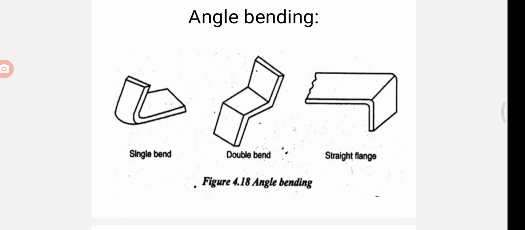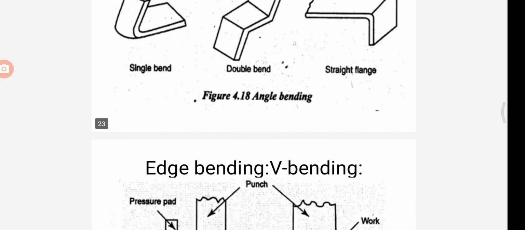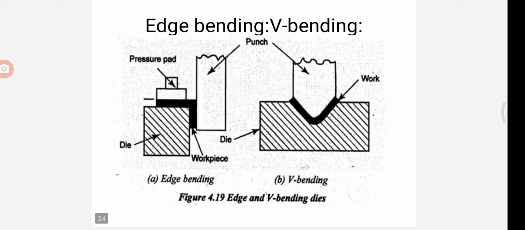For example, we can see the L clamp. In edge bending, see here the workpiece and pressure pad. The material is bent at one edge with the help of the punch. This is the workpiece, this is the pressure pad, this is the punch, and this is the die. If we want an L clamp, we can produce it by edge bending.